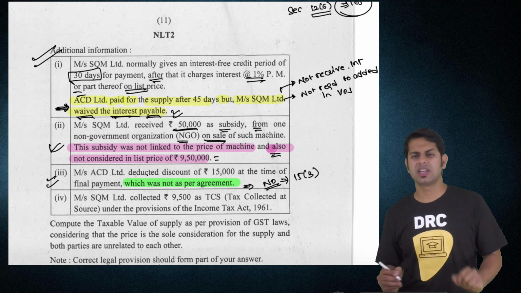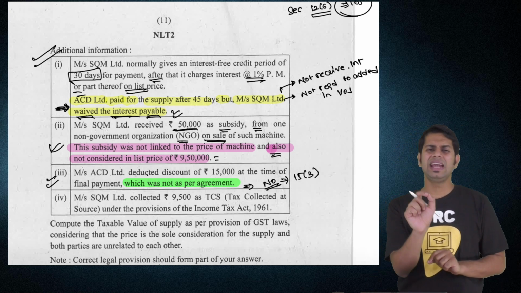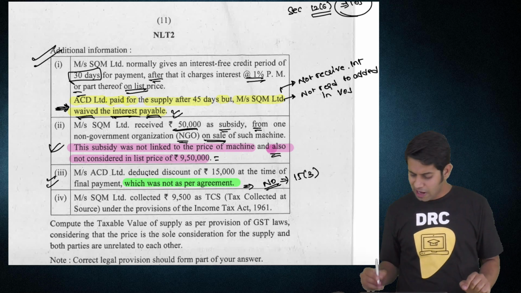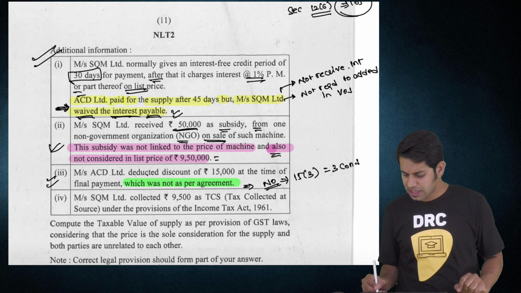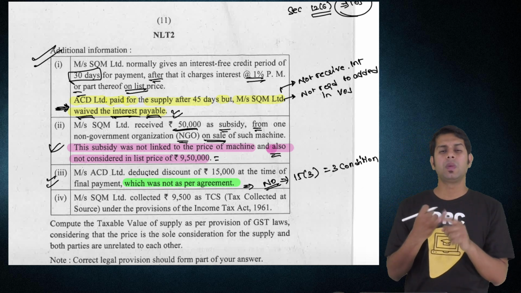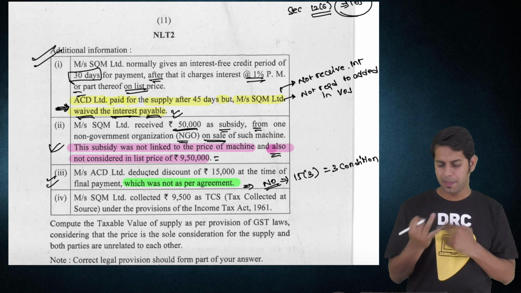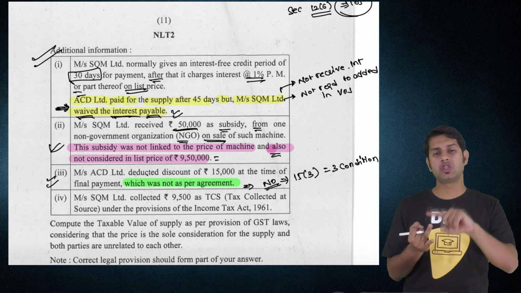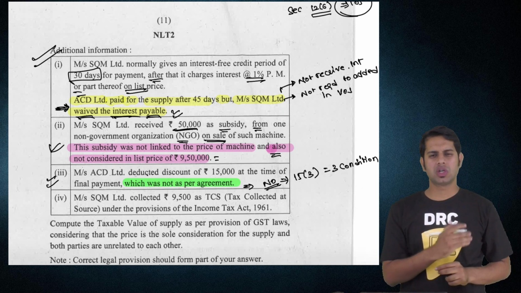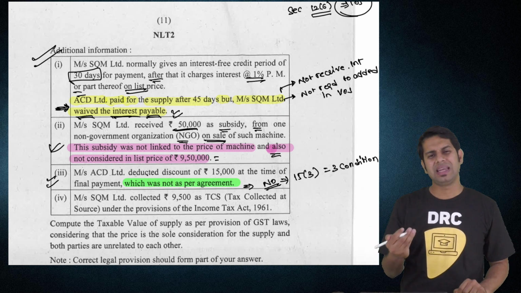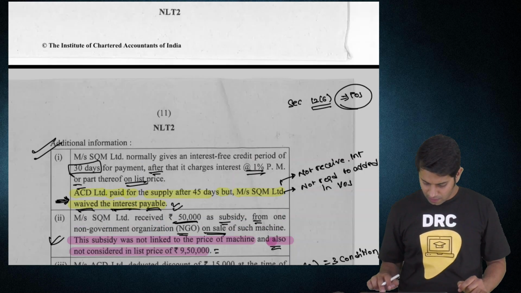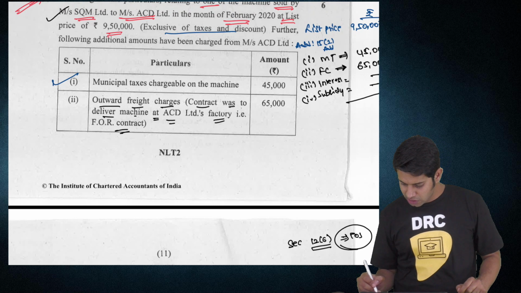Section 15 subsection 3 says any discount which is given after making a supply should be reduced from value of supply if three conditions are satisfied. What are those three conditions? Condition number 1, it should be agreed between the supplier and recipient. Condition number 2, it should be linked to a specific invoice. Condition number 3, ITC on the discount portion should also be reversed. But in this case, condition number 1 is not satisfied, therefore you will not reduce it from value of supply. So I will just do the total once.